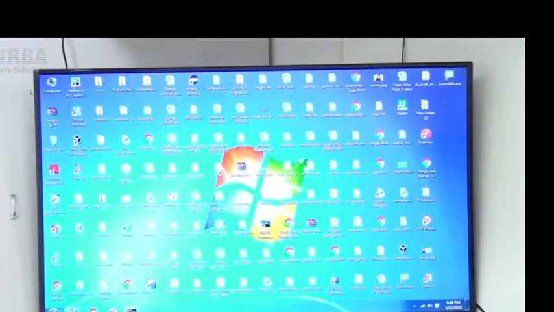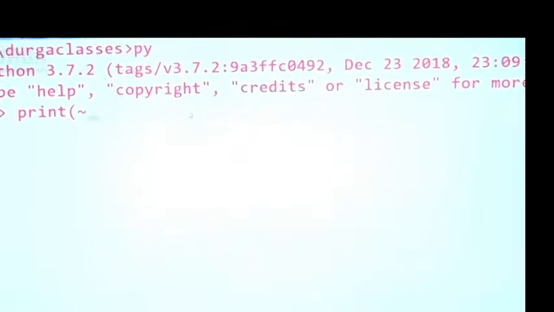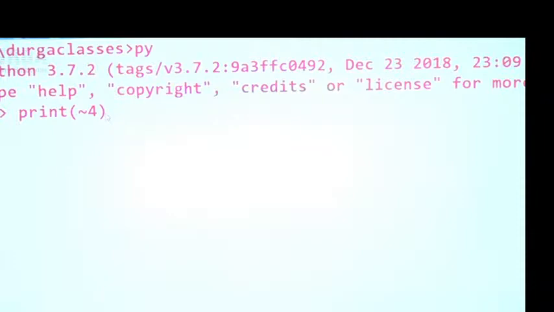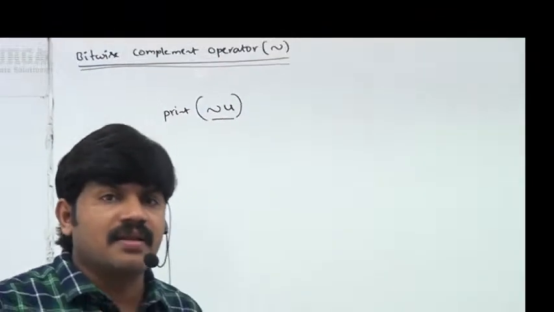I'm taking print of tilde of 4. I hope the answer is -5, but not 3. Are you getting what answer we are getting? -5. Sir, what is the reason for that? Why do we get -5 as the answer? What is the internal reason?